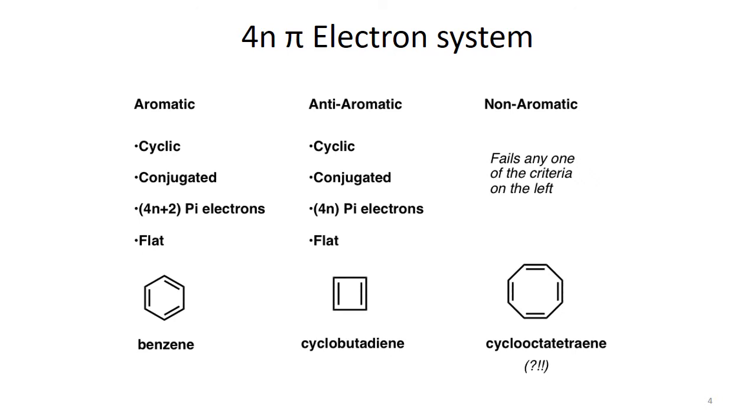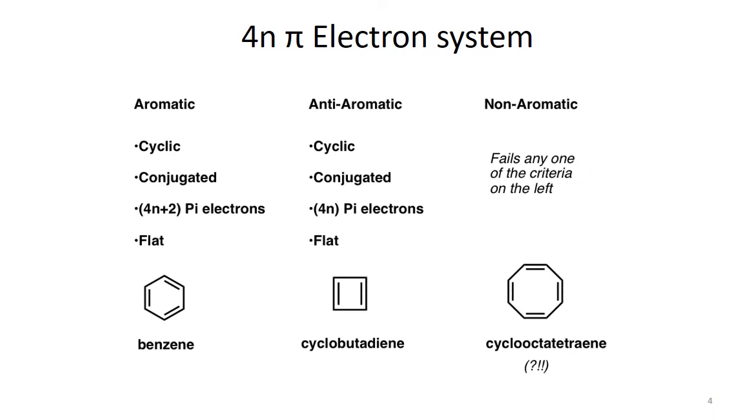So the example is benzene. Aromatic compounds have extraordinary stability. When we talk about anti-aromatic systems, they are very similar to aromatic systems in their properties: they are cyclic, they are conjugated, and they also have pi electrons. But the number of pi electrons varies from 4n plus 2 to 4n pi electrons.